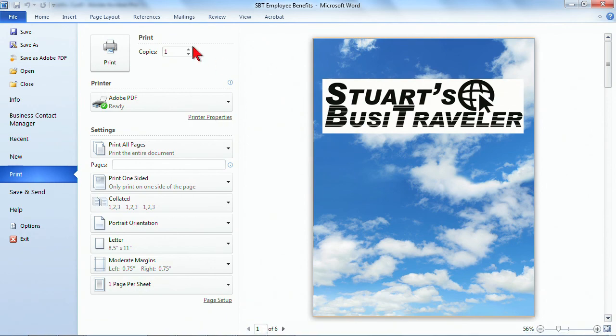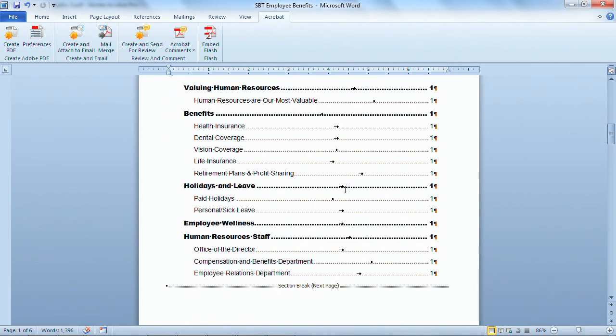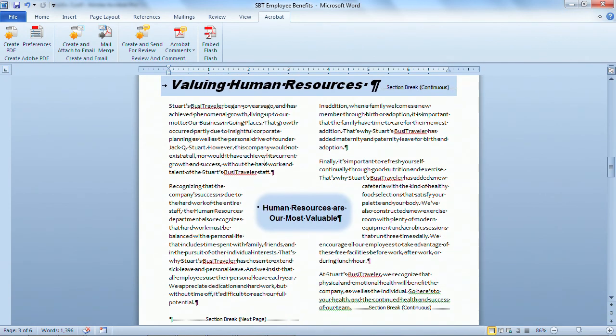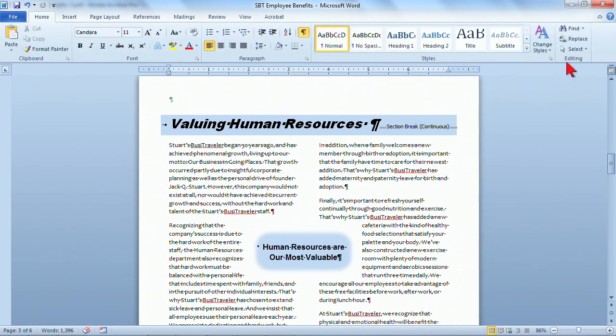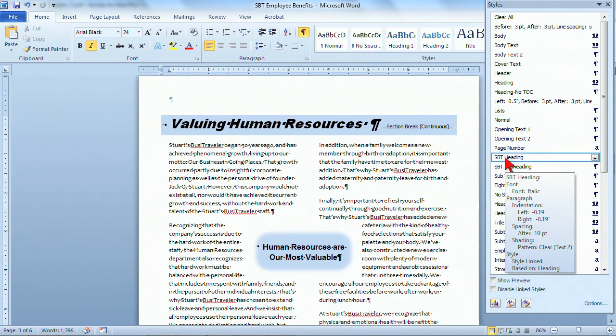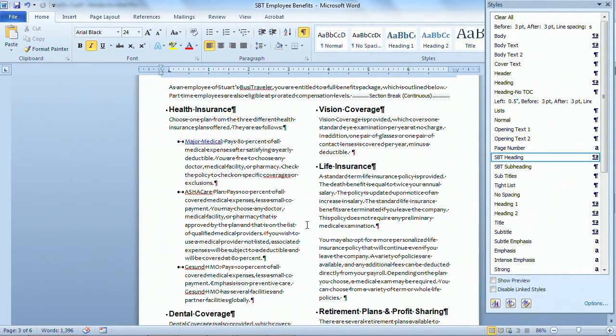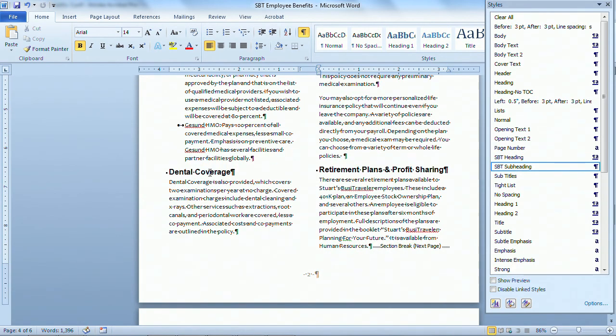Now, this particular document actually takes advantage of styles, and so I'm going to use that feature to my advantage to create some bookmarks that are even more calibrated to the file I'm working with. As I open up my styles panel and I click on Valuing Human Resources, I can see that it's using a style called SBT heading. And if I scroll down here, I can see that that's also using the same style, and then we have the one called SBT subheading. So these styles are being used consistently throughout the document, and we're going to use that to our advantage.